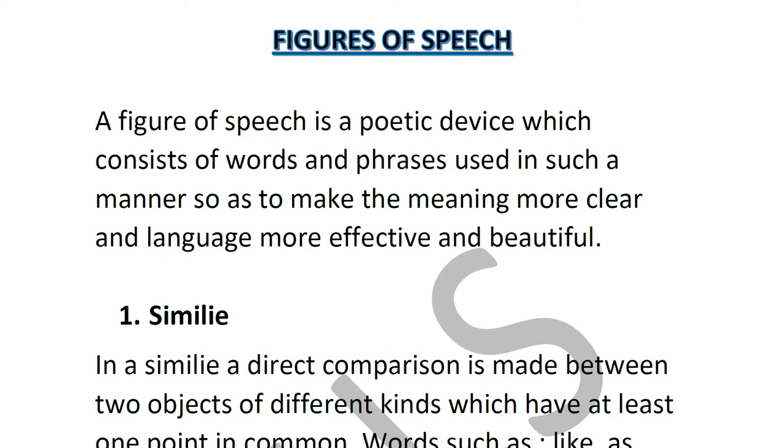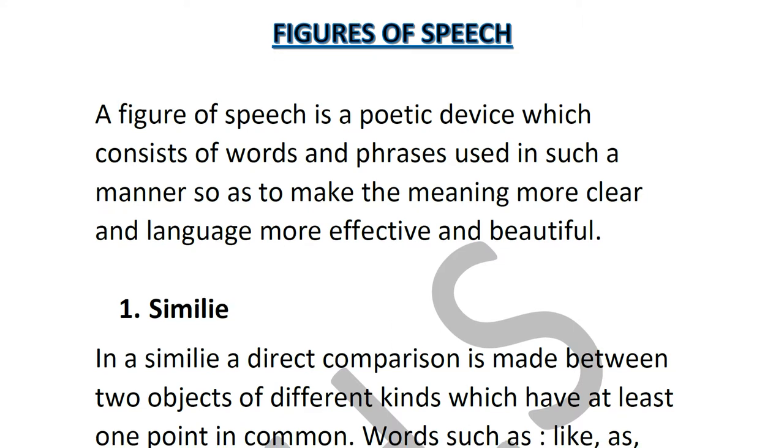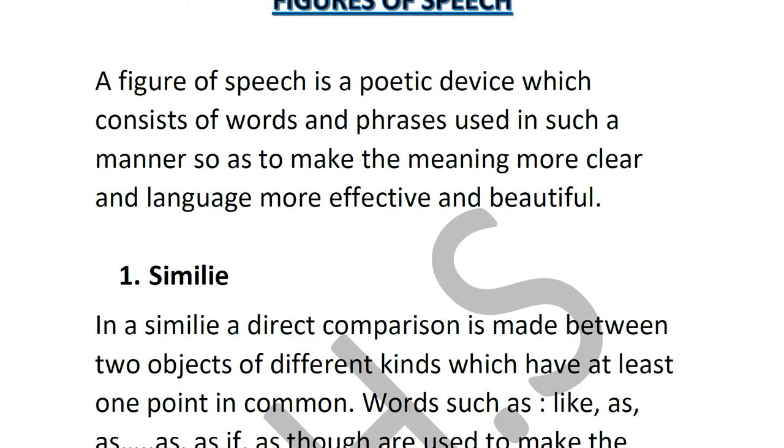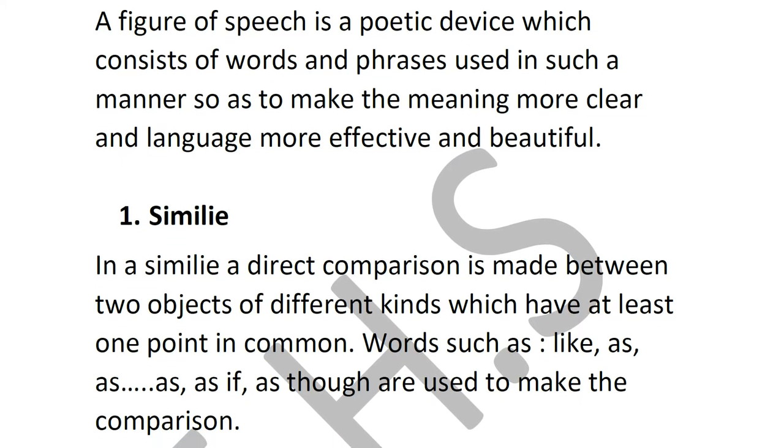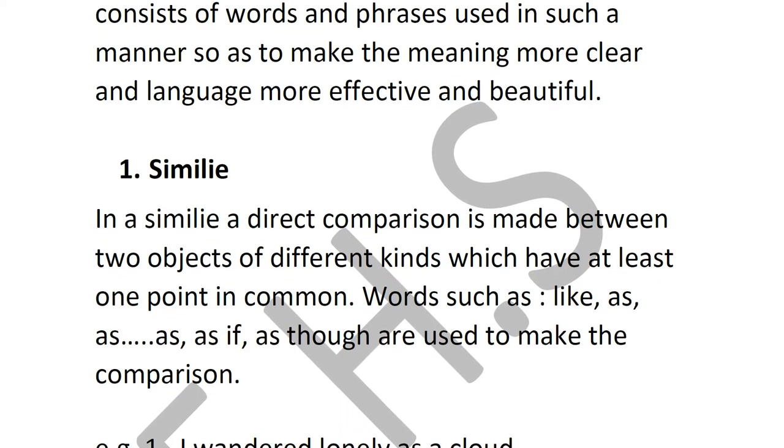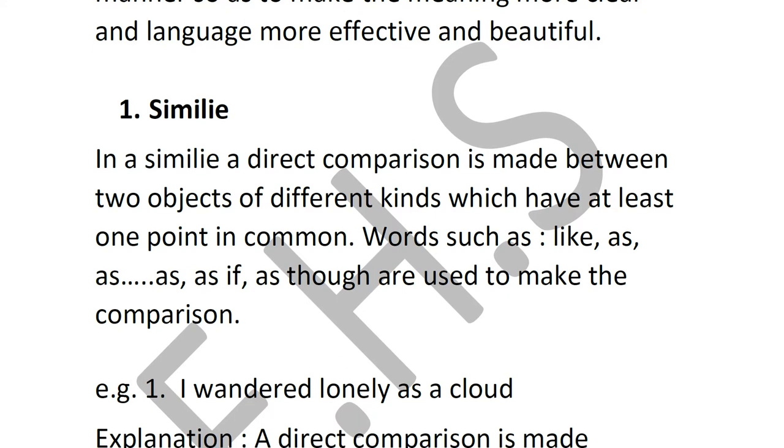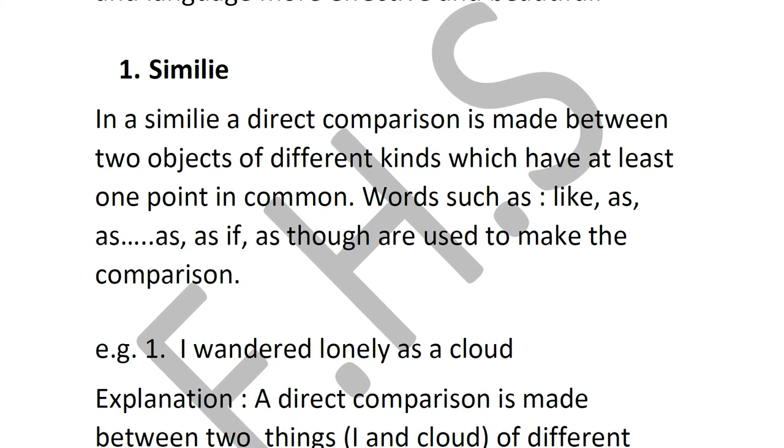So, the meaning of a sentence, sometimes you cannot understand. This figure of speech helps you to understand it much better and also makes the language sound much more attractive and beautiful. Now, the first figure of speech is a simile. When you look at the word simile, you can think of the word similar, something the same.